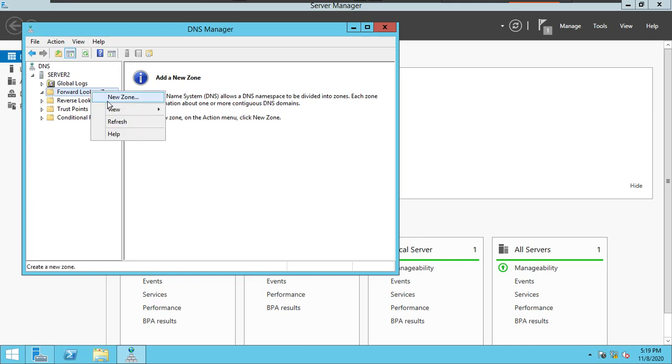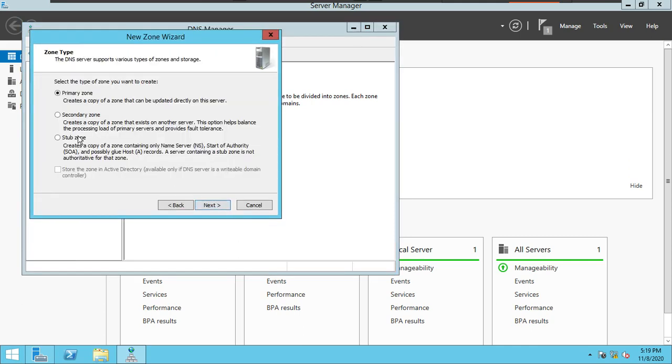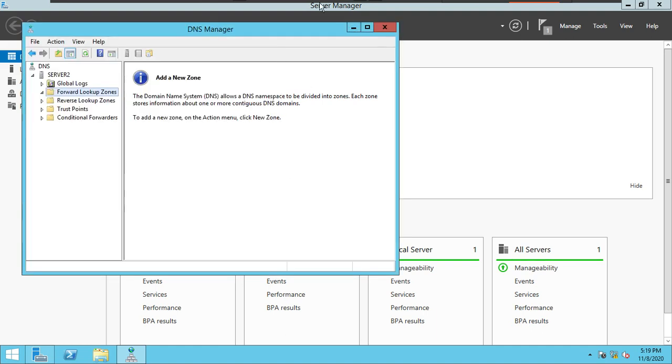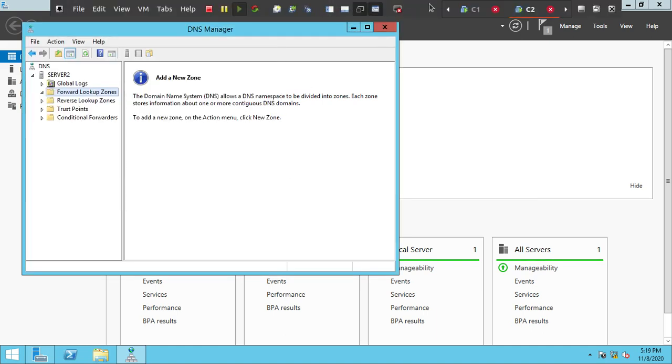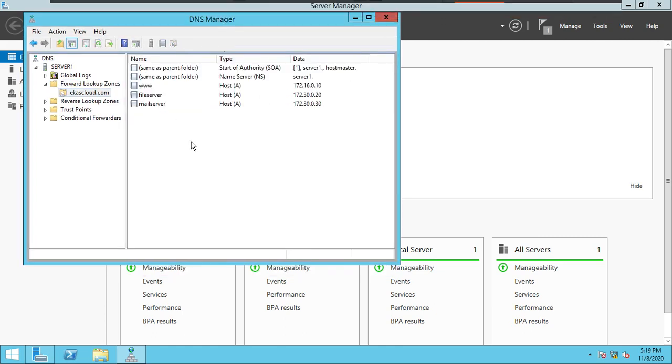Creating a stub zone: right click, new zone, and go next. I'm going to create a stub zone. A stub zone creates a copy of a zone that contains only name server, start of authority, and possibly glue host A records. A server containing a stub zone is not authoritative for the zone. So before creating the stub zone, I will go to the primary zone. I have to create a glue record.